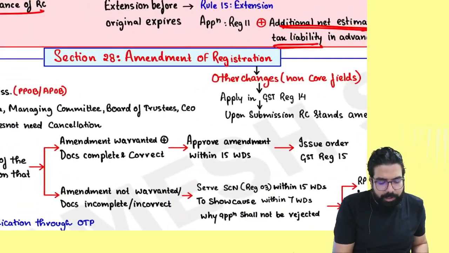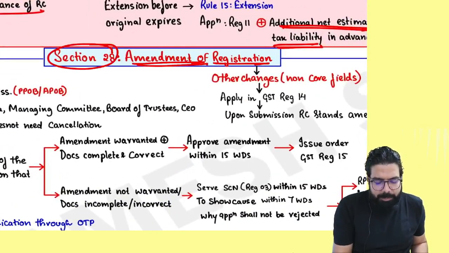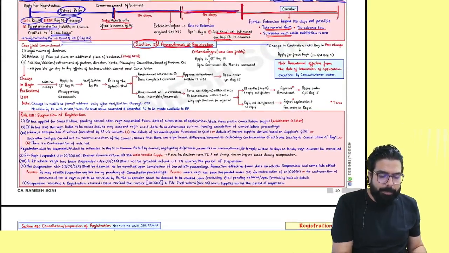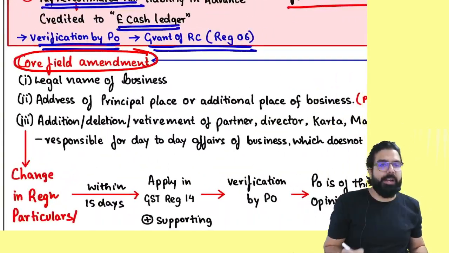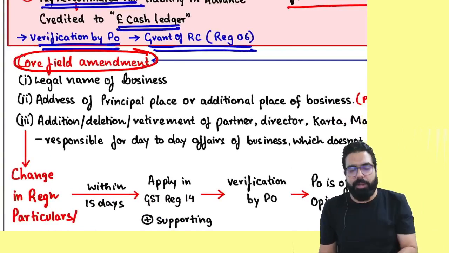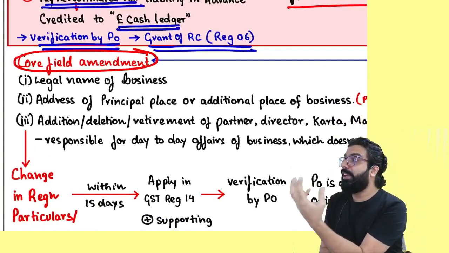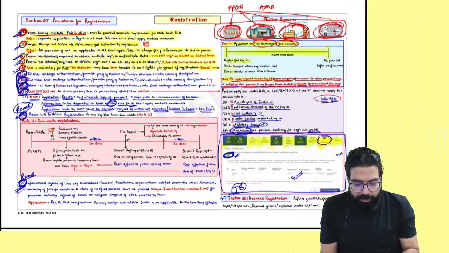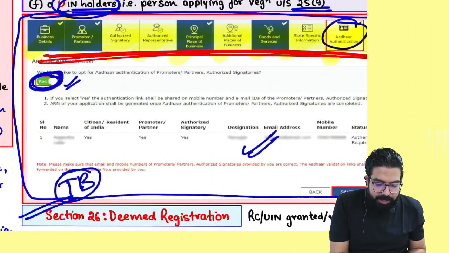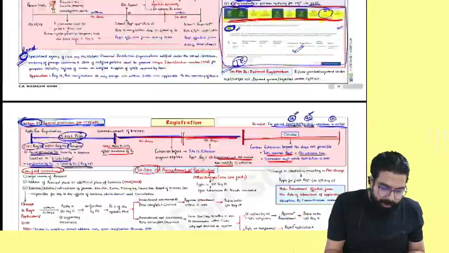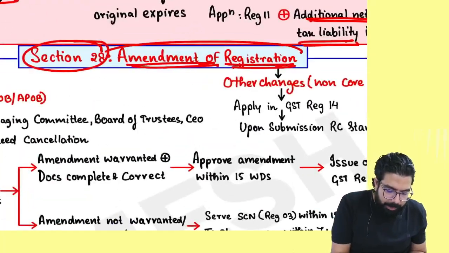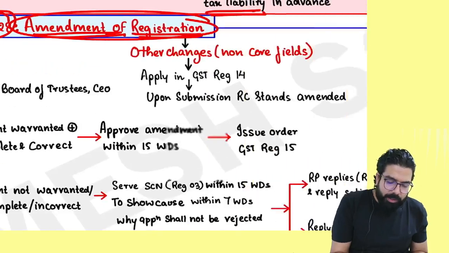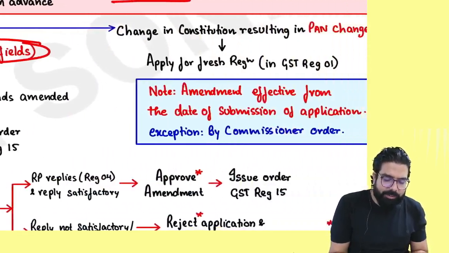Now we have section number 28, which talks about amendment of registration. Remember one thing, for amendment, there are three parts. At the time of taking registration, you would have given a lot of details. These details you gave, no? If there is any change in these details, you should always go for what, everyone? Amendment. Amendment can be of three types: core field amendment, non-core field amendment, and PAN change.